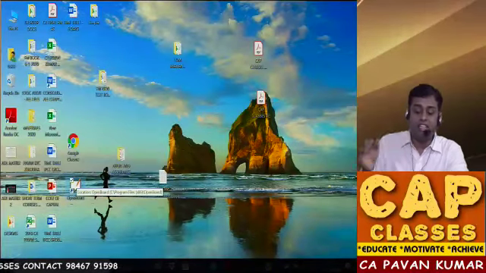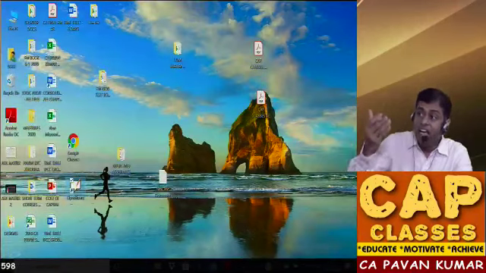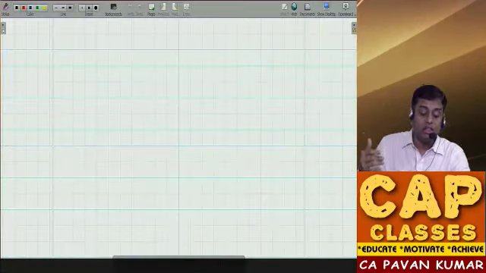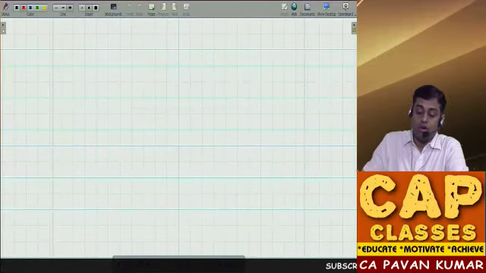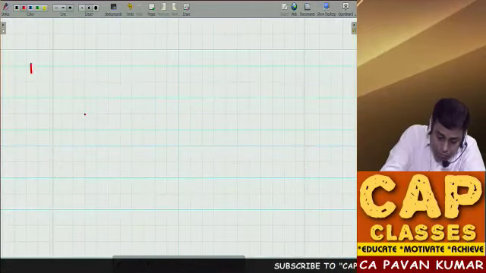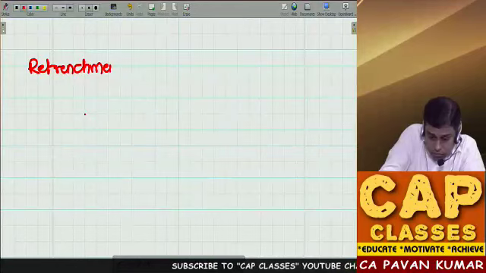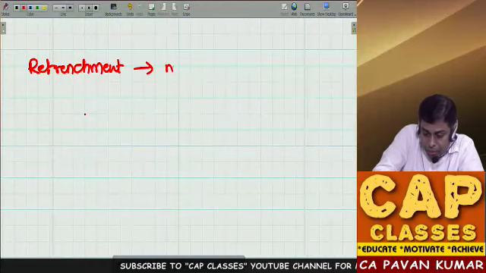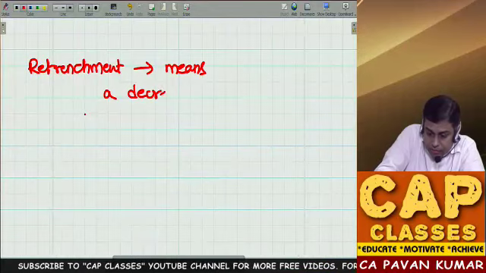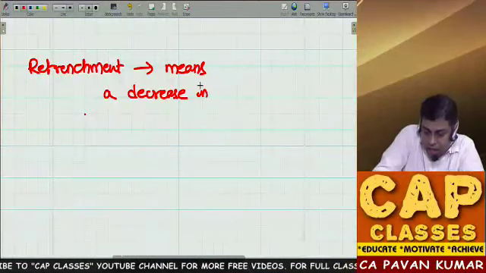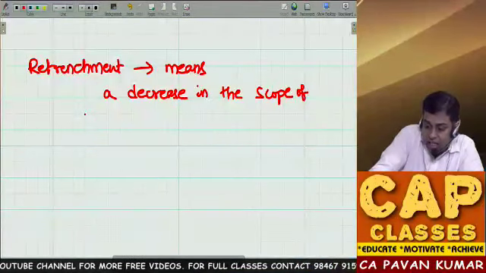So what is stability strategy? Continue what you are doing. What is expansion strategy? Increase the level of activity. What is retrenchment strategy? Decrease the level of activity. So first try to understand this. Retrenchment means a decrease in the scope of business.